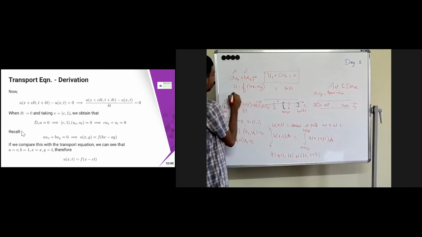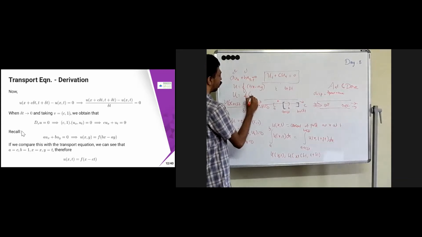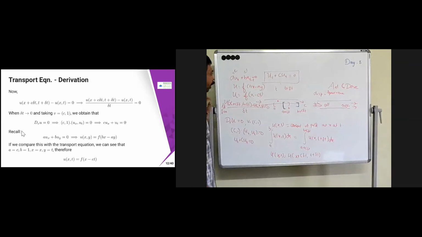So what is it going to come then? u is equal to f of, b is nothing but 1, so this is going to be x, and a is nothing but c, so x minus ct is going to come. You can just cross check that.